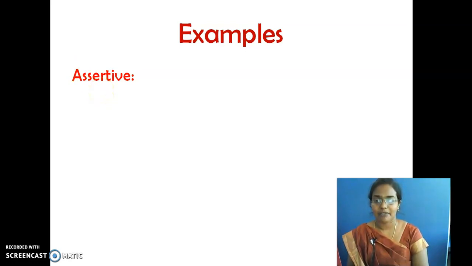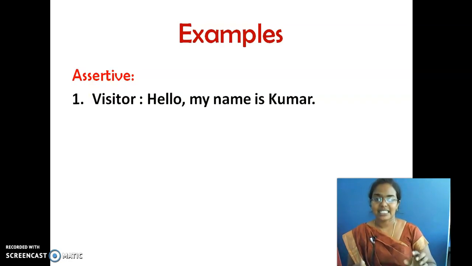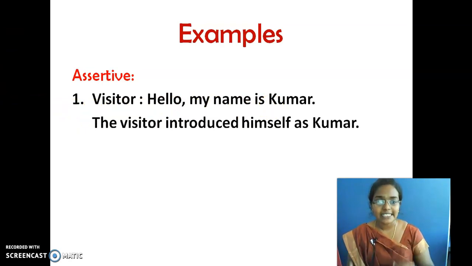Now let us look at an example from assertive sentence. Assertive is a normal statement. Visitor: Hello, my name is Kumar. You can see a visitor is introducing himself. So this is in direct speech. How will you transform this into indirect speech now? The visitor introduced himself as Kumar. This is the indirect speech. When you change this into indirect speech: the visitor introduced himself as Kumar.